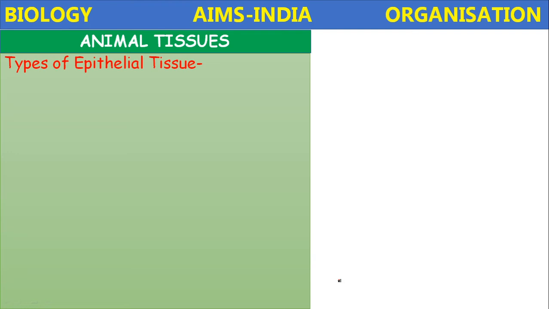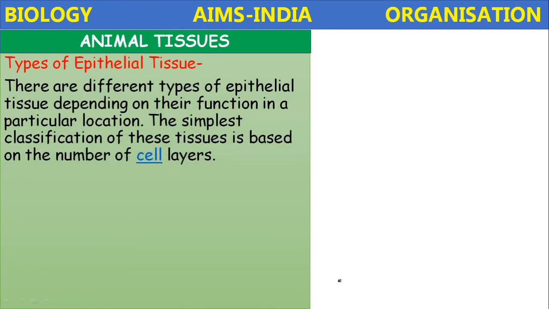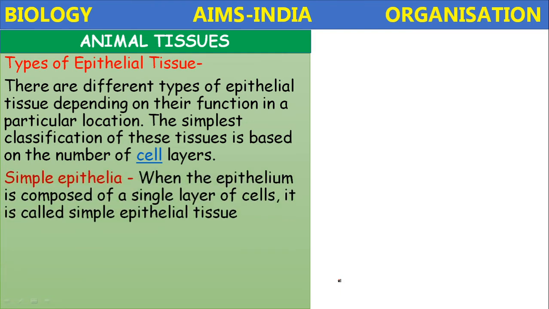First, let us study the types of epithelium. There are different types of epithelial tissue depending on their function in a particular location in the body. The simplest classification of this epithelial tissue is based on the number of cell layers. The first one, simple epithelia. When the epithelium is composed of only a single layer of cells, it is called simple epithelia.